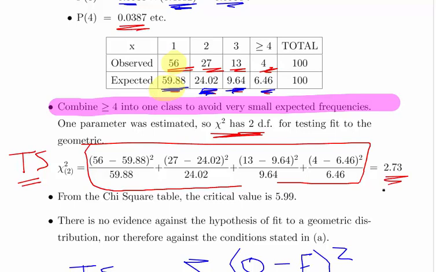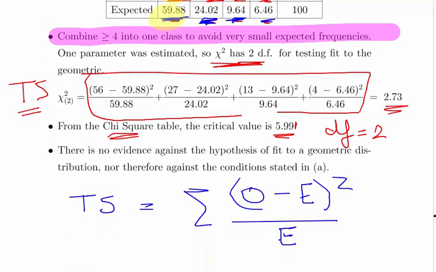Hopefully you've done the chi-square test before, so this is not new to you. Now from the tables, the chi-squared critical value is 5.99, or sometimes 5.991, and remember, that is degrees of freedom equal to 2.